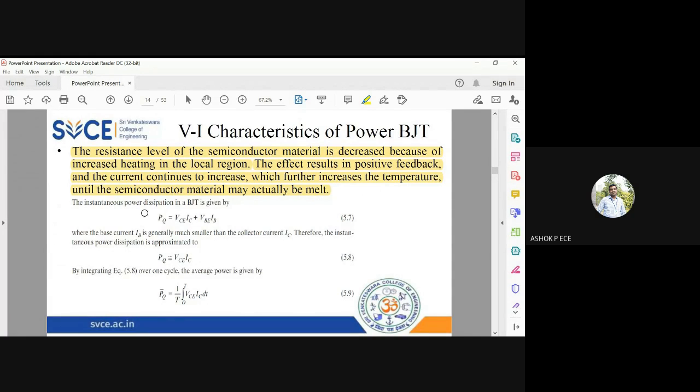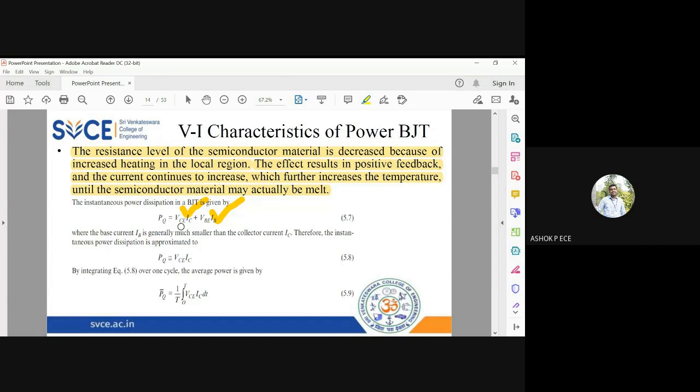The power dissipation in the BJT is given by PQ is equal to VC into IC plus VB into IB. So usually in normal BJTs, we will not consider the power dissipation for the base terminal. But here you see we consider the power dissipation in both the collector and base terminal because both the currents are very high. Both the voltages are also very high. But the only thing that is consoling is IB is still in microamperes, whereas collector current has gone to amperes. So that makes one assumption.